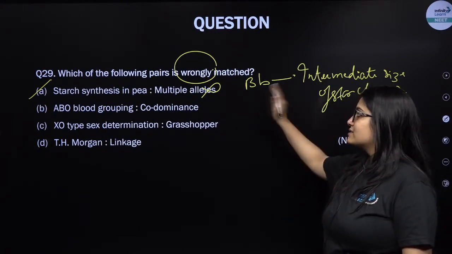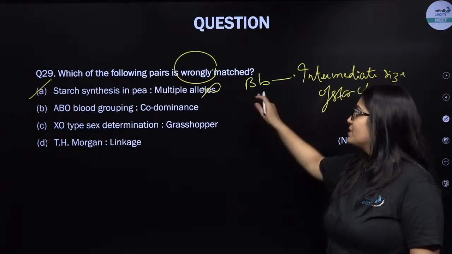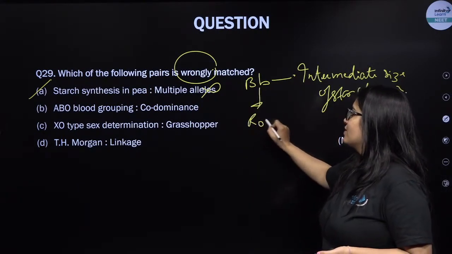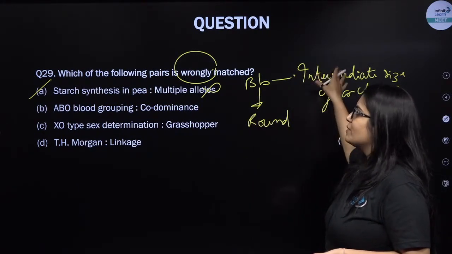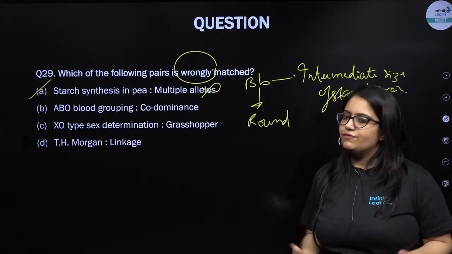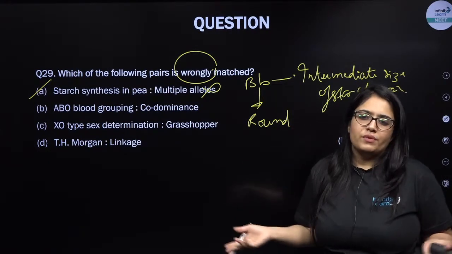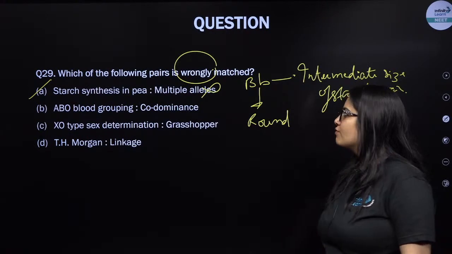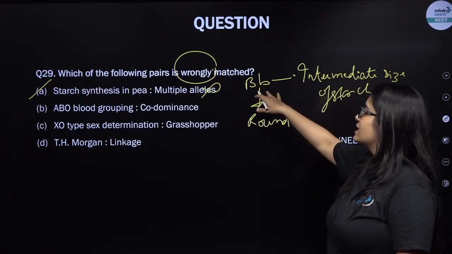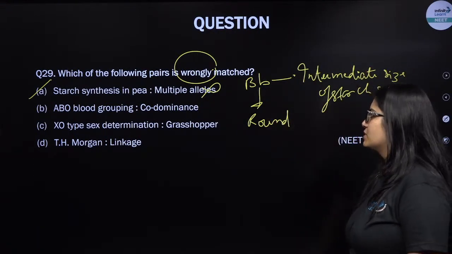But the same gene is responsible for controlling the shape of the seed also, and capital B, small b in the heterozygous condition will produce round seeds only. So it is an example of incomplete dominance when you take into consideration the size of the starch grain as a phenotype. When you consider the shape of the seed, it becomes a dominant gene, right? So it is an example of pleiotropy, and it can also show incomplete dominance when the size of the starch grain is considered, but it is not an example of multiple allelism.